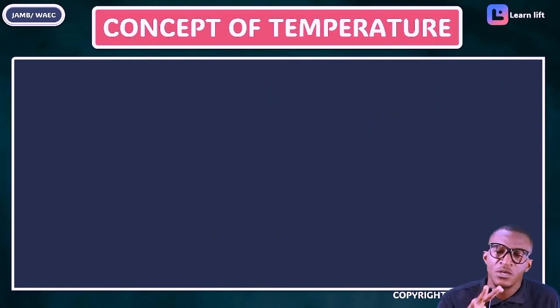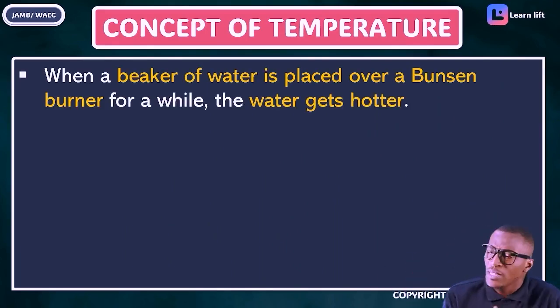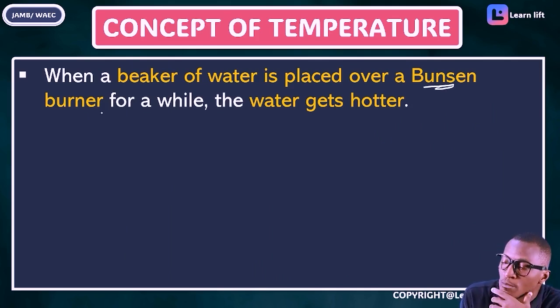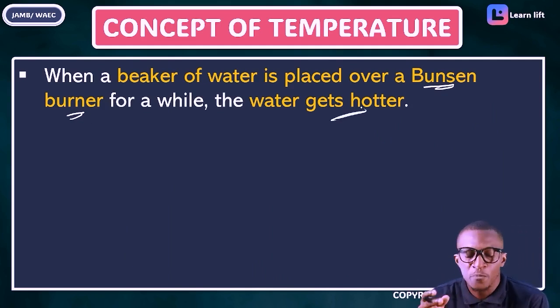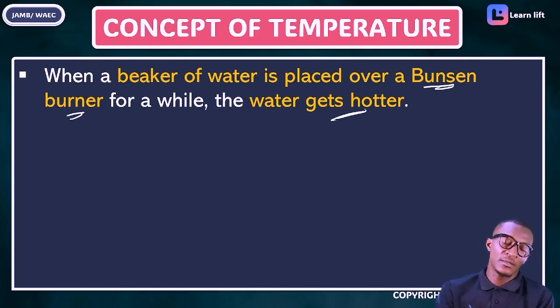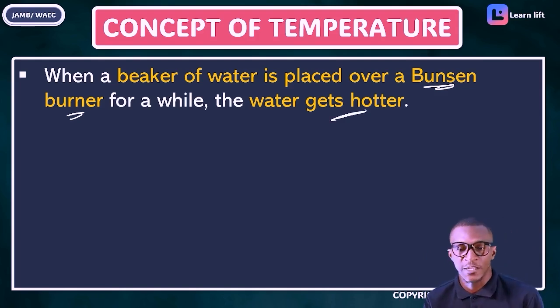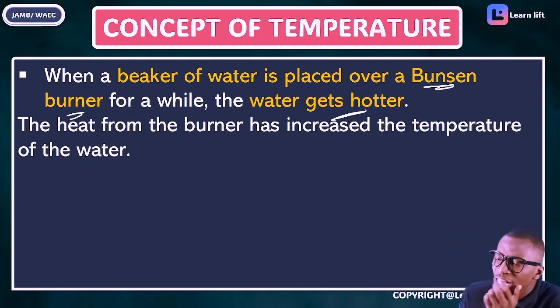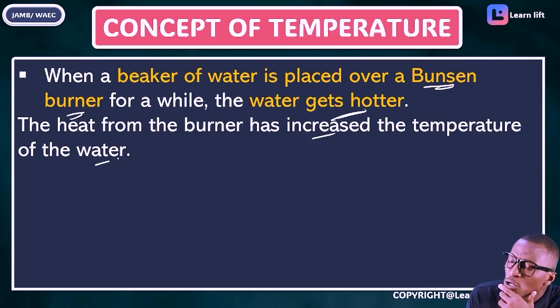Now take note, I'll give you a simple scenario to explain temperature. Let's say we have a beaker of water, and this beaker of water is placed onto a fire from a Bunsen burner. For a while, the water gets hotter. You place water inside a container, that's a beaker, and you place it on a Bunsen burner. What happens? This water is going to get hotter. Now, the heat from the burner has increased the temperature of the water.